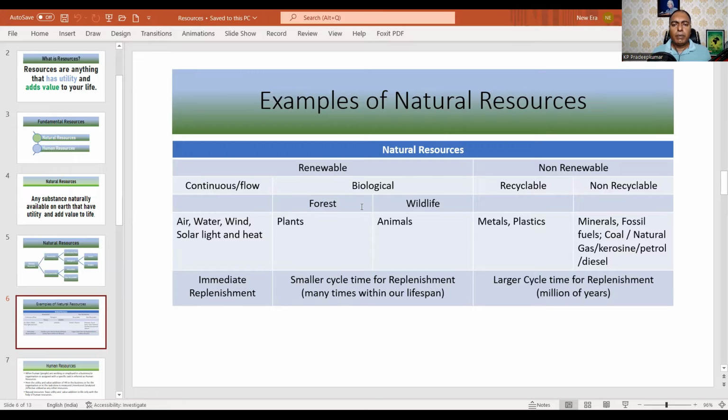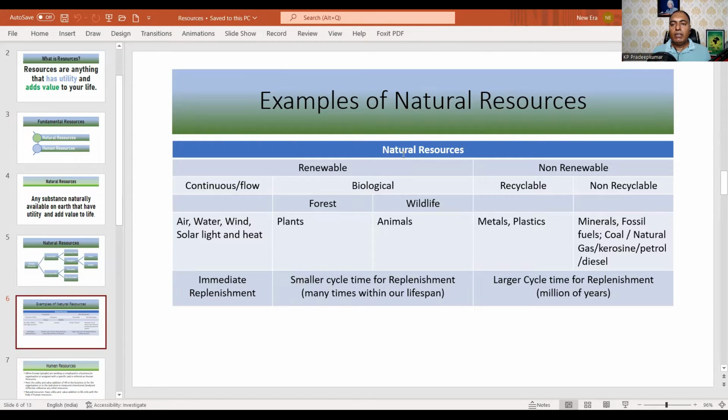You can replenish wildlife also, animals also. If you use them for some certain purpose, they are available again. After its death, it can be replenished with its children. So that has a very small cycle time for replenishment.